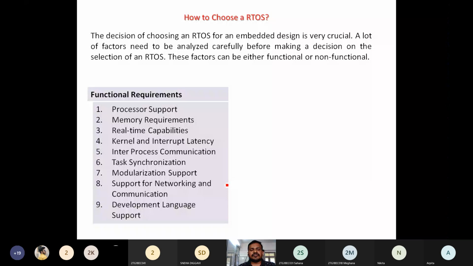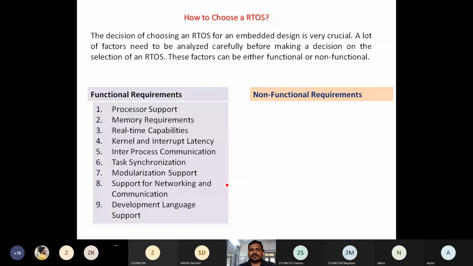Then development language support. Which language is it going to support? Is it user-friendly or not? So these are some functional requirements we need to observe while making a decision to choose an RTOS.